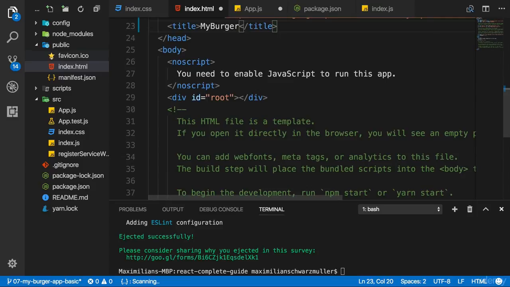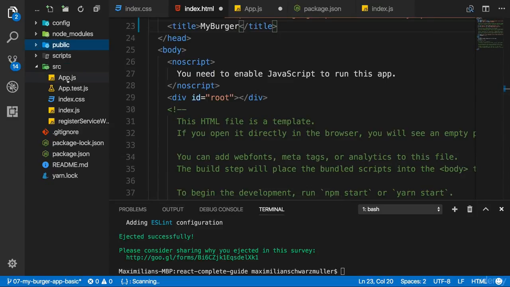We can now start writing our React application and implement that component tree we designed in the last lectures. So let's move on and start developing these components in the next lecture.